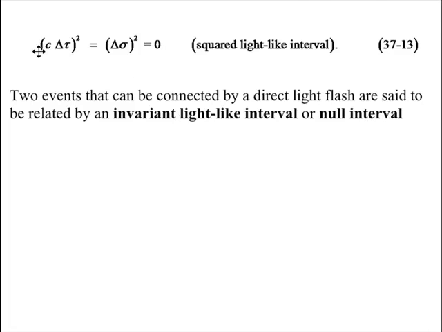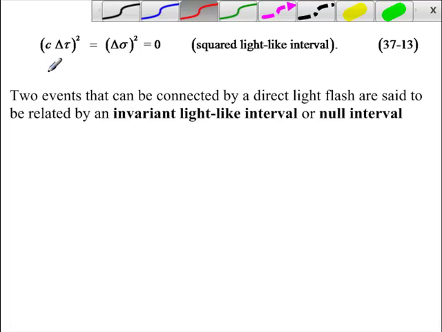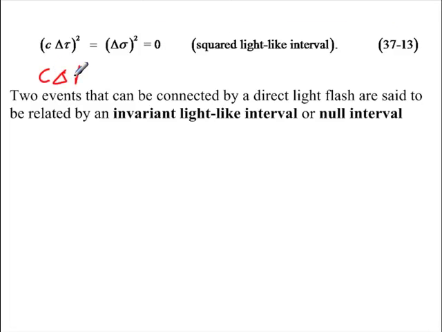Notice that means for this quantity, c delta t squared minus delta x squared, in this case, that's equal to 0 for all frames of reference. In other words, in every frame of reference, something traveling at the speed of light still travels at the speed of light.